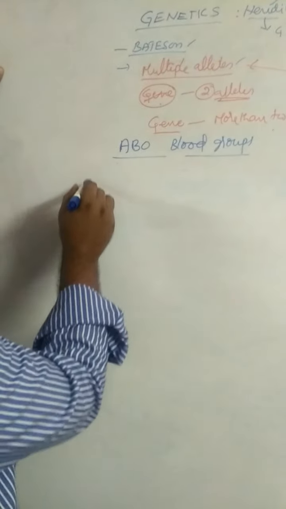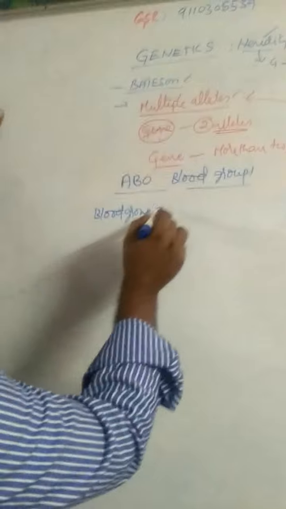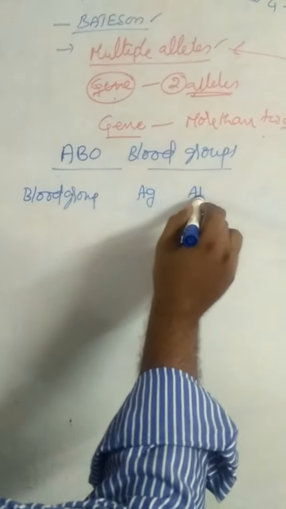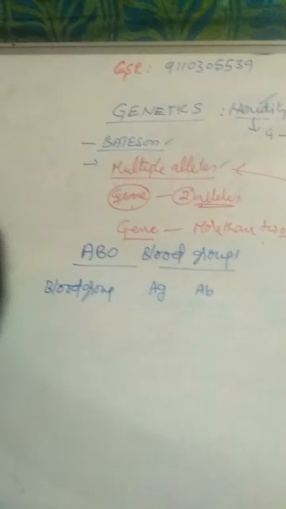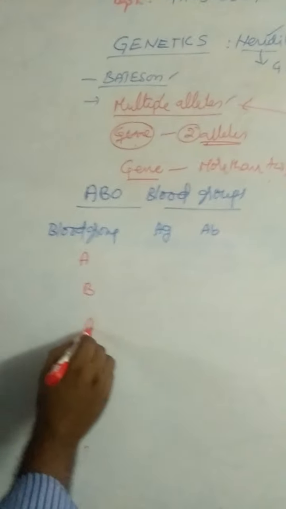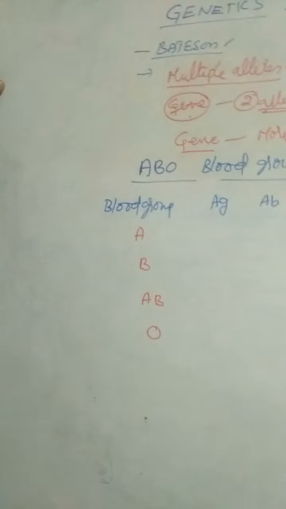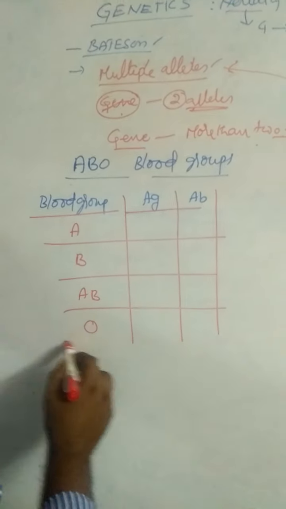Coming to ABO blood groups, we have blood group A, B, AB and O. This is the basic concept of ABO blood groups.